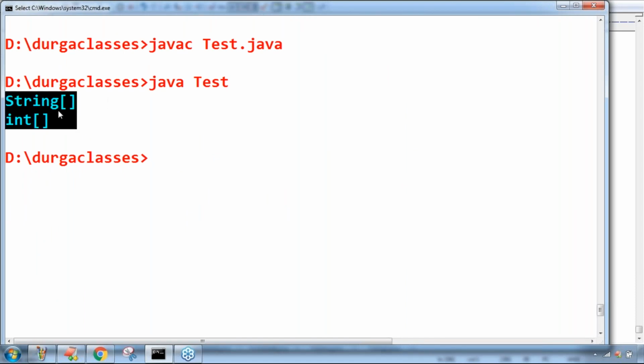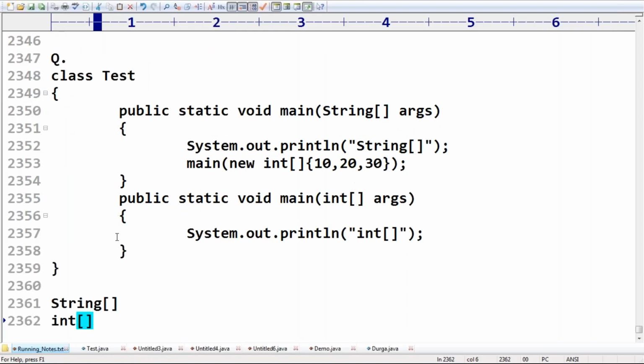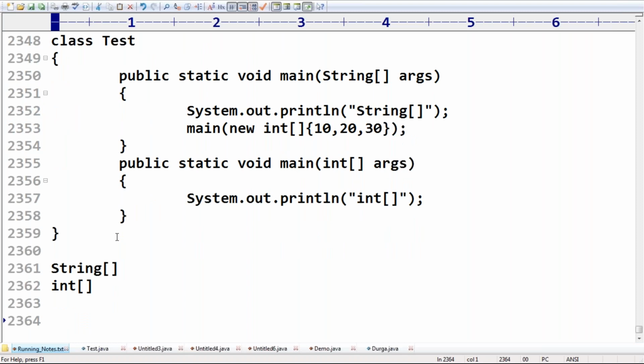Next, I saw in Java 11 there are multiple questions asked from this concept. Just have a look once. Just wait a minute. Command line arguments, how you can invoke an int array.